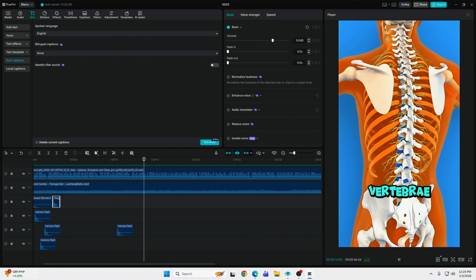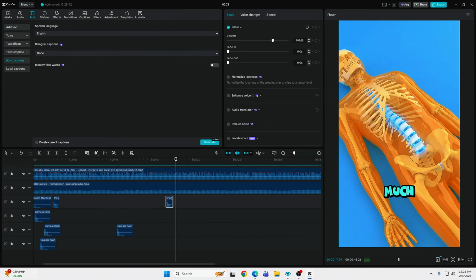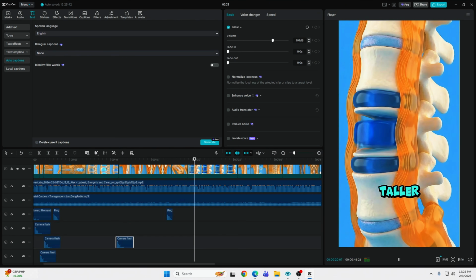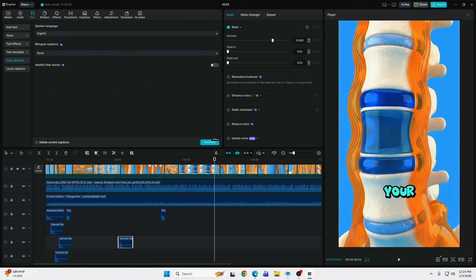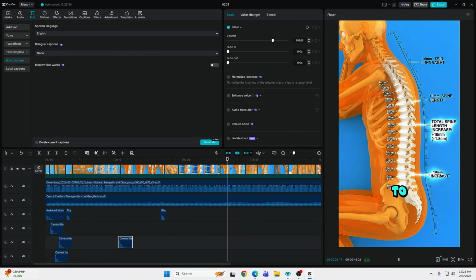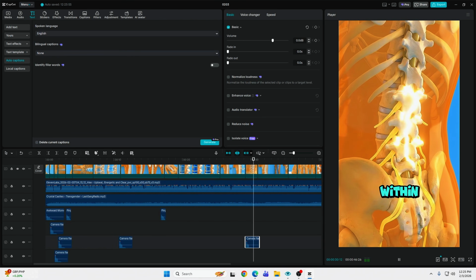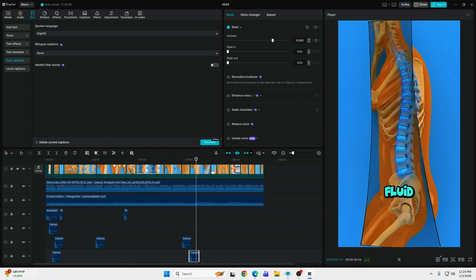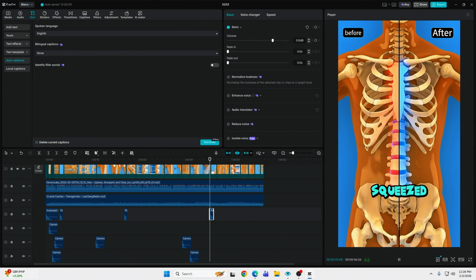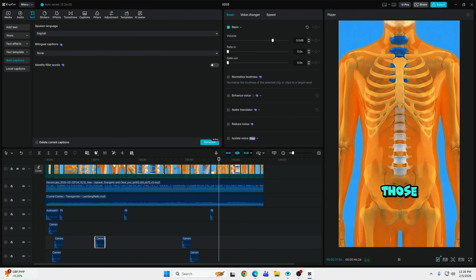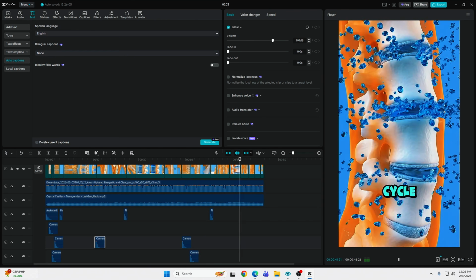Between your vertebrae. By 4 hours into deep sleep, your spine has decompressed so much that you've grown almost 2 centimeters taller. The fluid pressure inside each disc reaches maximum capacity, giving your spinal cord and nerve roots room to breathe. But the second you stand up in the morning, gravity takes over. Within 90 minutes of being vertical, that fluid evacuates from your discs like water being squeezed from a sponge, and you lose those 2 centimeters of height. Your spine compresses back to its daytime length, and the cycle resets to night.